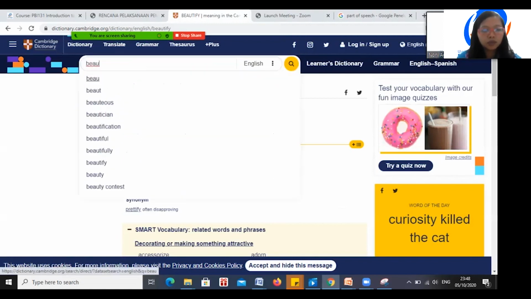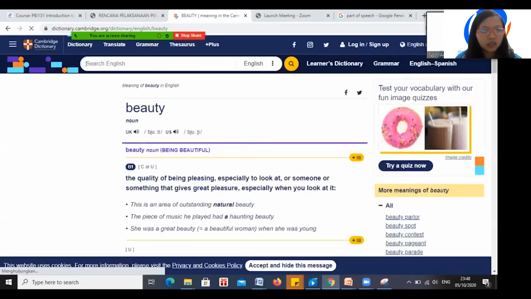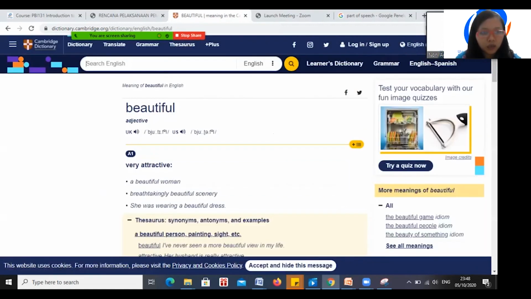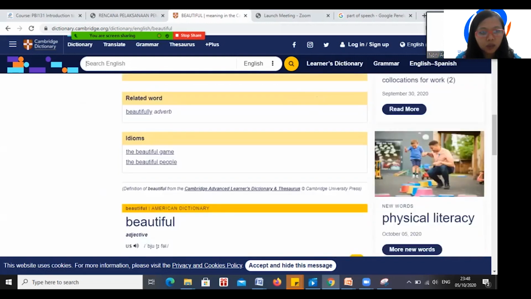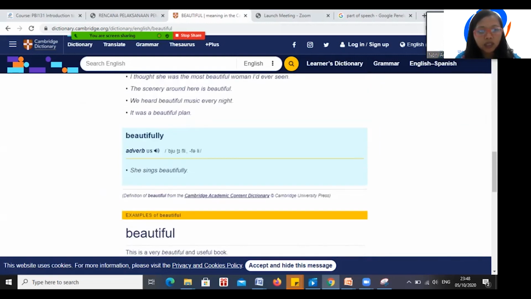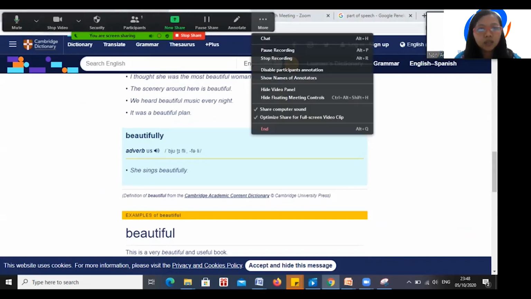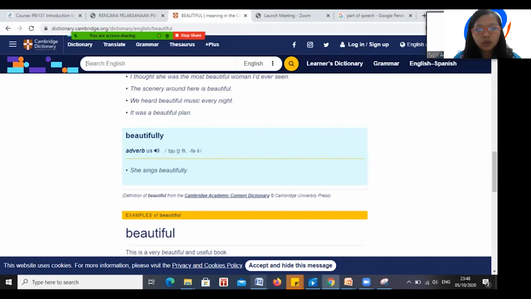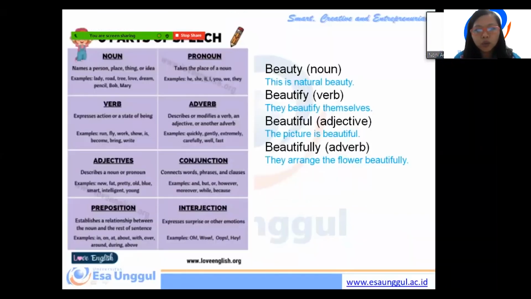About beauty. Okay. Beauty is a noun. And then how about beautiful? Beautiful is adjective. And you go down, you can see beautifully, adverb. So it's important for you to know which one is noun, which one is verb, which one is adjective, and which one is adverb. By knowing parts of speech, it can help you to speak or write English properly.